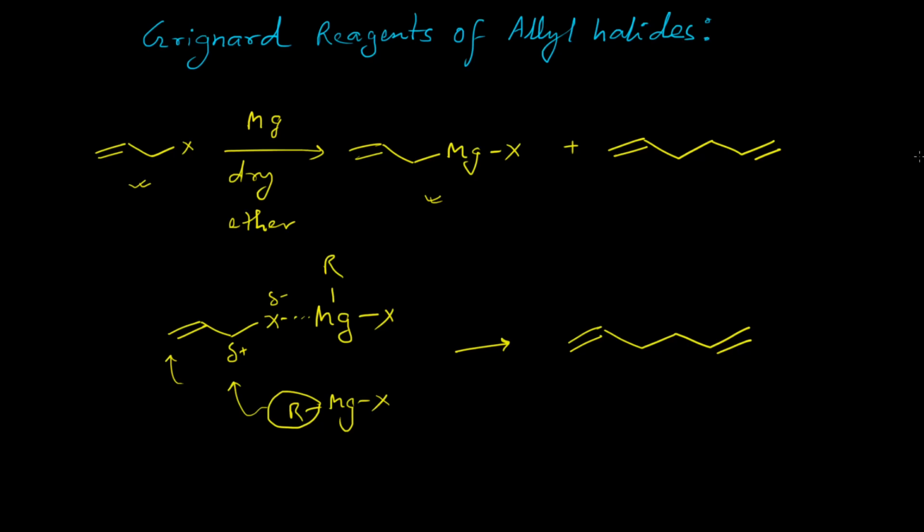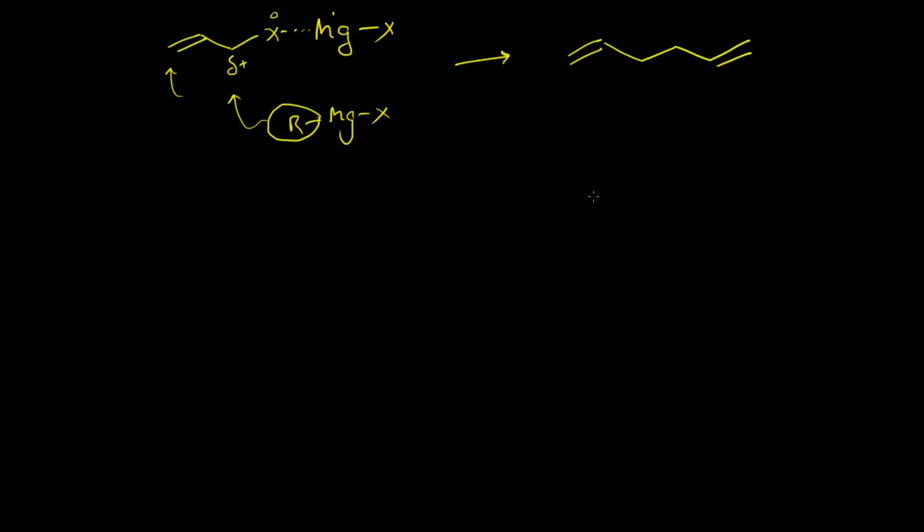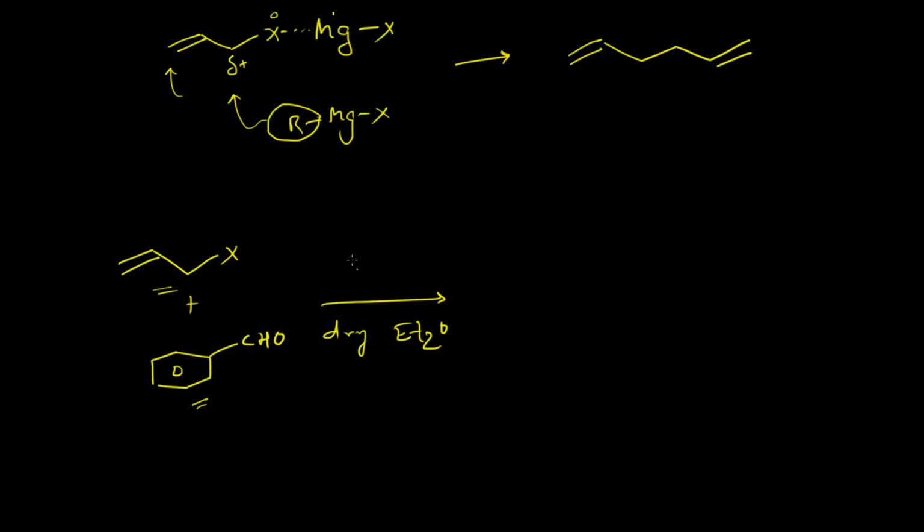So to overcome that, what chemists do is they perform the reaction in the presence of both substrates, that is, the allylic halide and the aldehyde, both taken in dry ether as the solvent, and then magnesium is added to this reaction mixture.